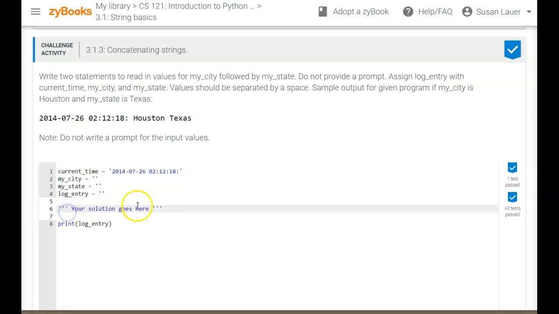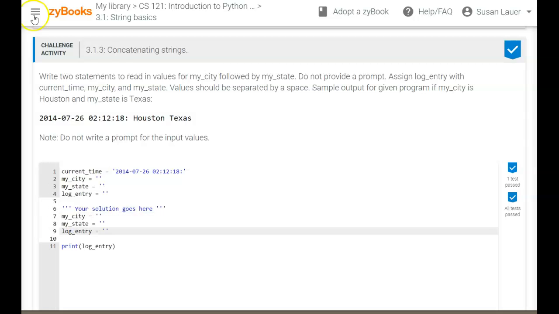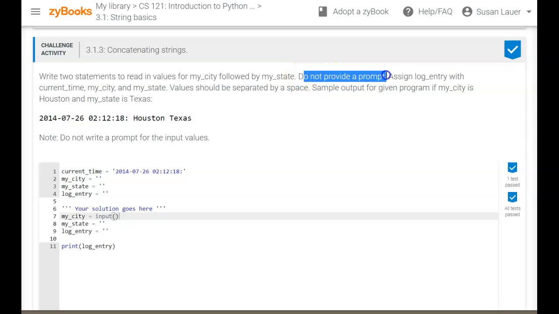Copy those down. I'd recommend after your solution goes here is where you put this, and that's where I'd like you to put it on the test. So anything that I give you like this, I'd like you to keep and put anything you're putting in after on the test. So remember that this would be an input and they say blank. So do not provide a prompt. That means a blank input. And then my state, whatever that needs to be.